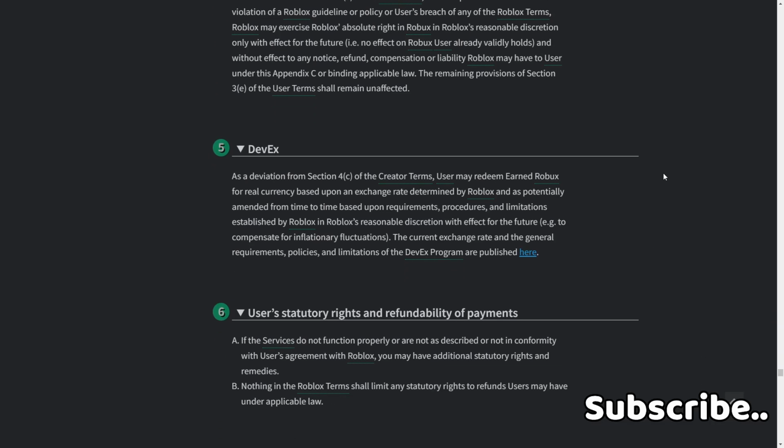5. DevX. As a deviation from Section 4C of the creator terms, user may redeem Robux for real currency based upon an exchange rate determined by Roblox and potentially amended from time to time. Requirements, procedures, and limitations are established by Roblox in Roblox's reasonable discretion with effect for the future, e.g. to compensate for inflationary fluctuations. The current exchange rate and the general requirements, policies, and limitations of DevX programming are published here.